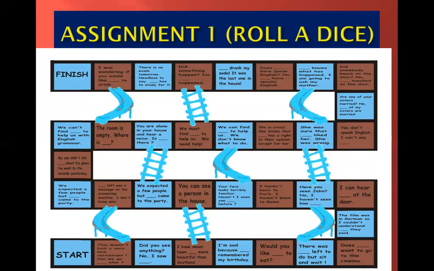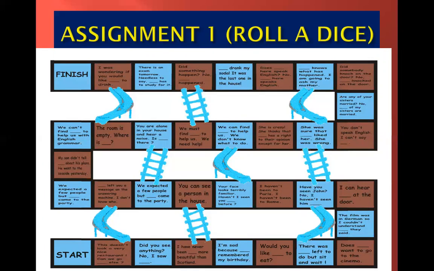It's time for the assignments now. This is not an assignment actually. This is a game for you all. How to play, I'll tell you. You need to roll a dice. Whatever number comes, it's kind of a snakes and ladder. You need to answer the question and then move on accordingly. This is assignment 1. It's just a game.